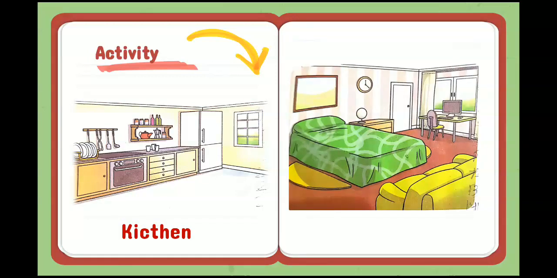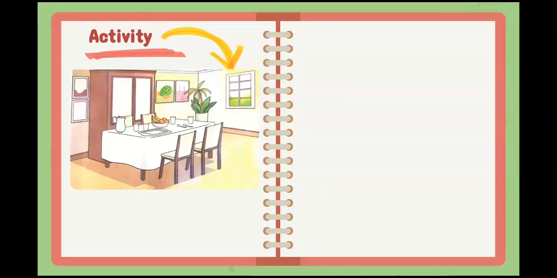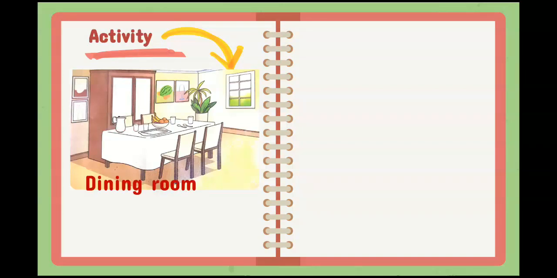Now look at this. There is a bed, wall clock, a computer table, one sofa to sit. What do you think? Which place is this in the house? Yes, this is a bedroom. Moving on to the next picture. Oh, there is a dining table in the room. So where do you have a dining table? Yes, in the dining room. So this is the dining room.